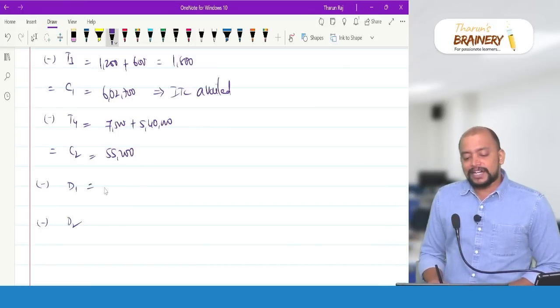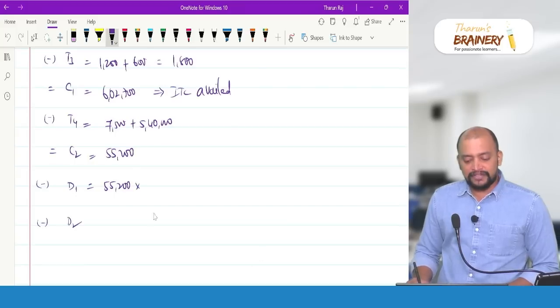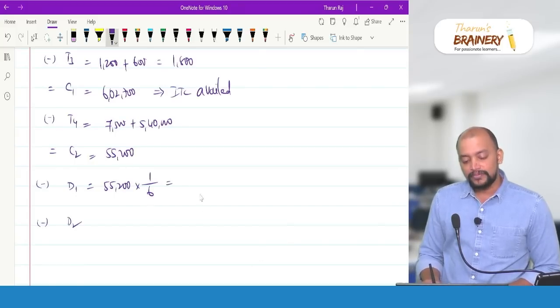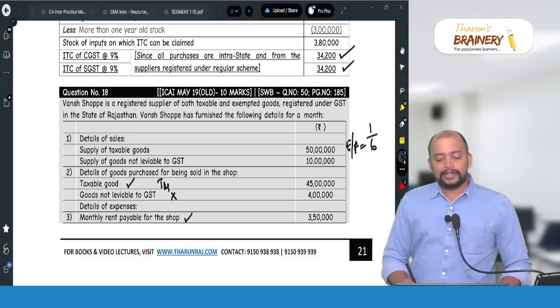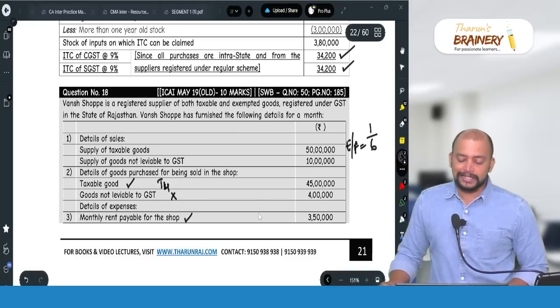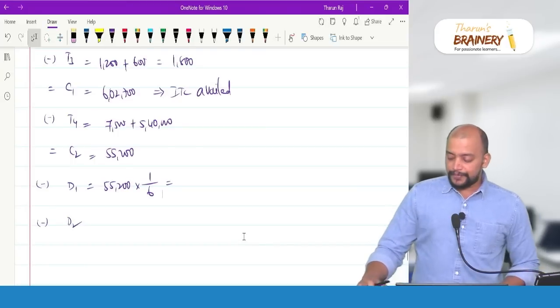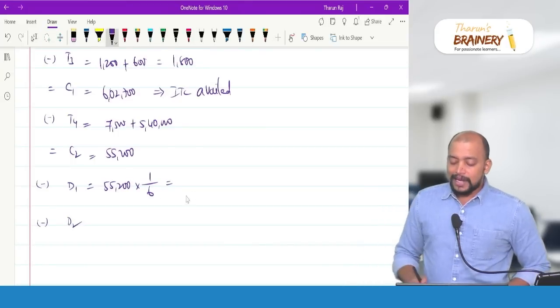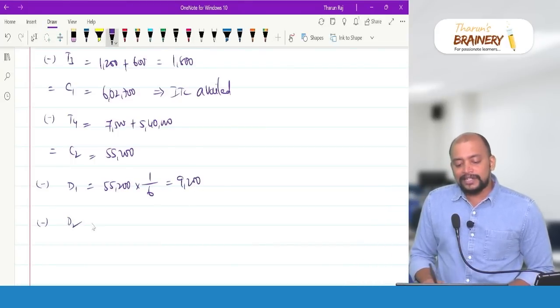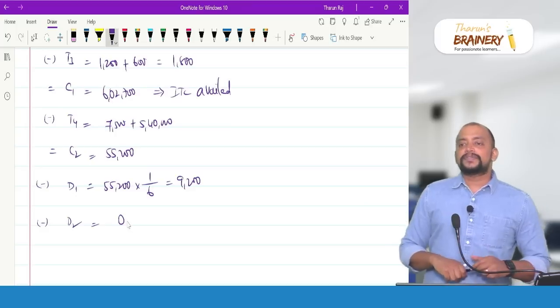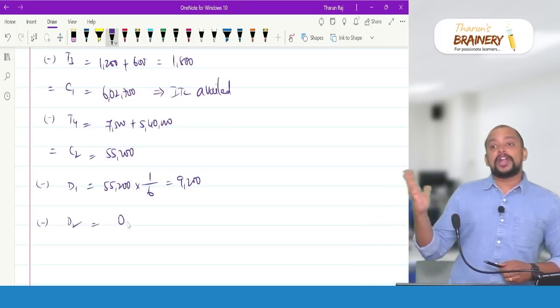And common credit attributable to exempted supply, 55,200 into E by F, that is 1 by 6. Exempted to total 1 by 6. So that will be 9,200.